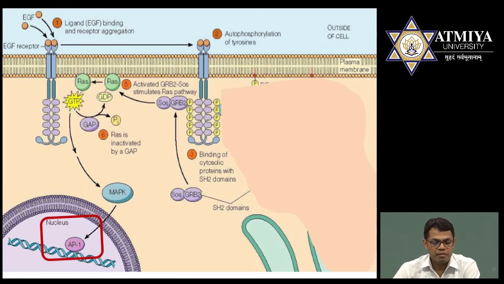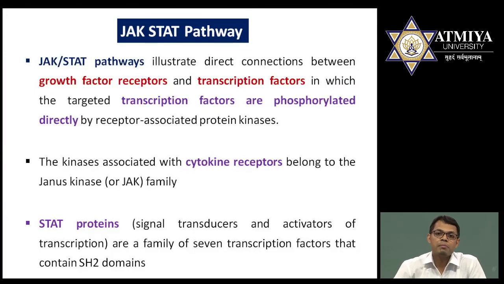So this is MAP and this is transcription factor. This is overall about the MAP kinase pathway. The last pathway which I want to show here in the enzyme receptor families is the JAK-STAT pathway. JAK-STAT pathway is mainly related to immunology and they have a significant role in the cytokines. So this pathway illustrates a direct connection between the growth factor receptor and transcriptional factor.